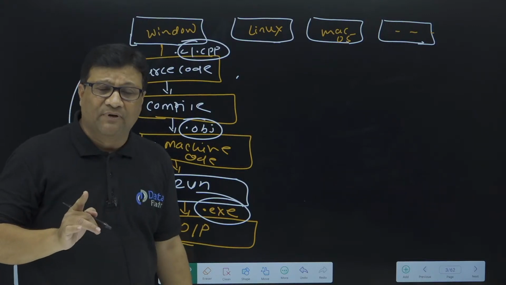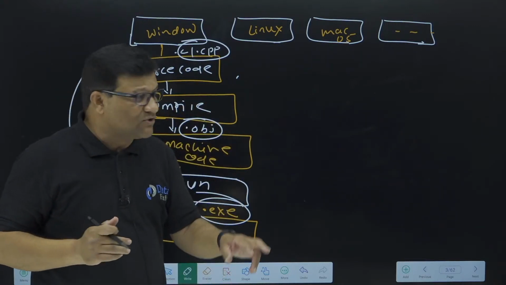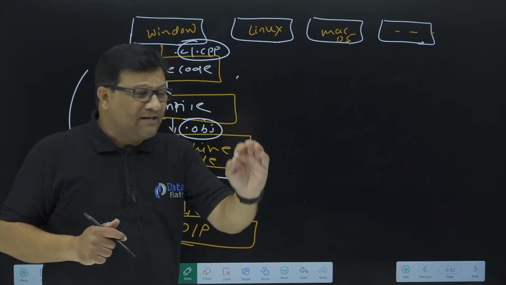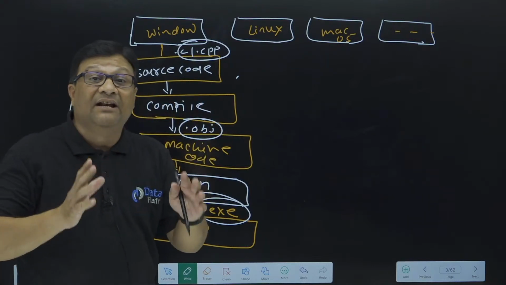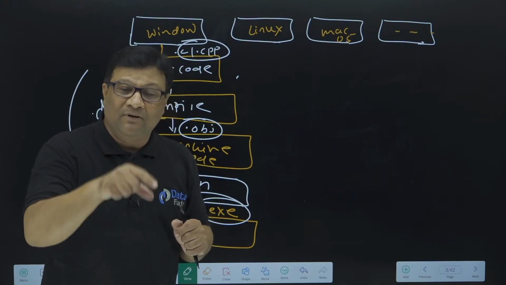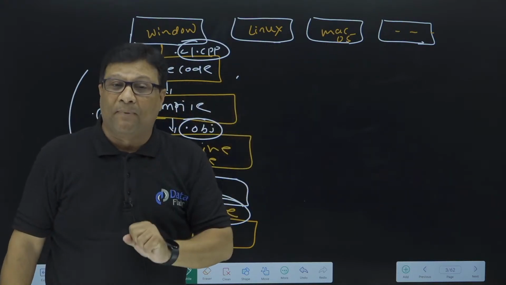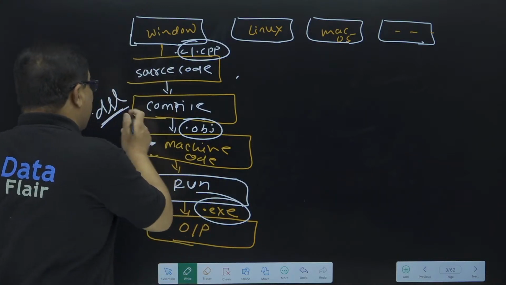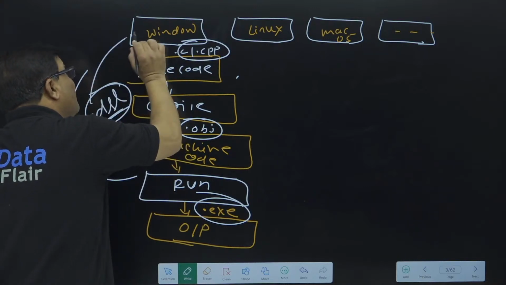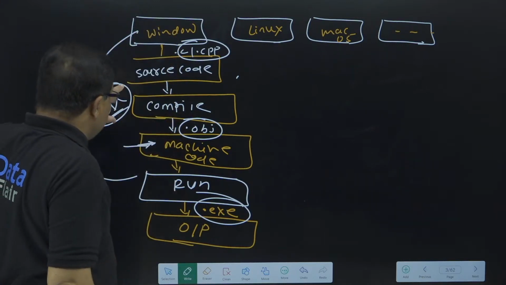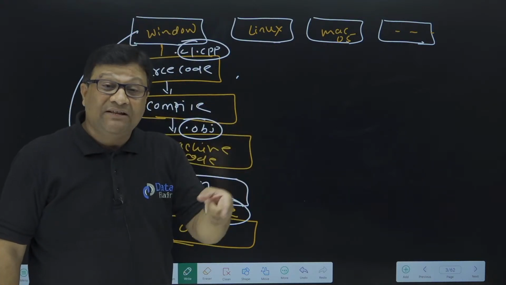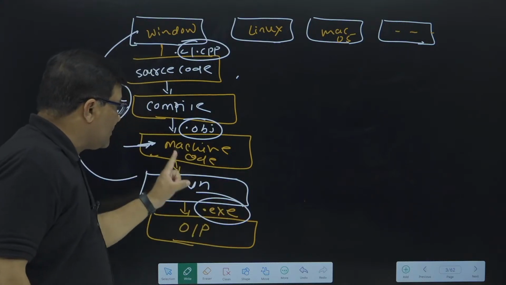Please listen very carefully. When any compiler converts a source code directly into machine code, then definitely this machine code requires a lot of DLL files, dynamic linking and library files. This DLL file is actually provided by the operating system to a compiler. The compiler does not have the DLL file itself; it uses the DLL file of a particular operating system. In this case, the DLL file is provided by the Windows operating system, and with its help this machine code is generated.